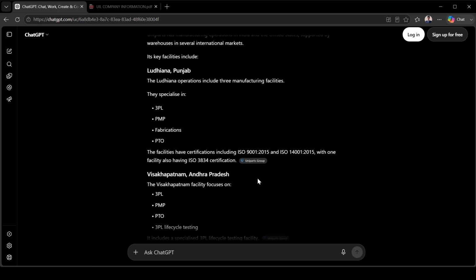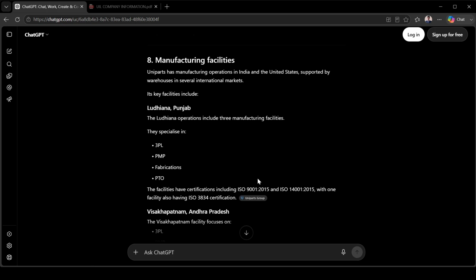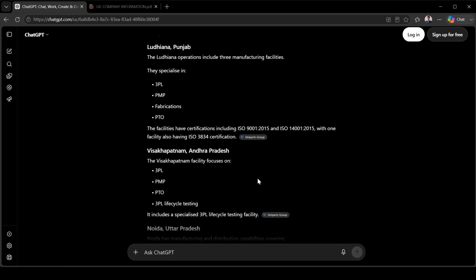Manufacturing facilities. Uniparts has manufacturing operations in India and the United States, supported by warehouses in several international markets. Its key facilities include Ludhiana, Punjab. The Ludhiana operation includes three manufacturing facilities. They specialize in 3PL, PMP, fabrication and PTO. The facilities hold certifications including ISO. Then Visakhapatnam, Andhra Pradesh. The Visakhapatnam facility focuses on 3PL and PTO systems.